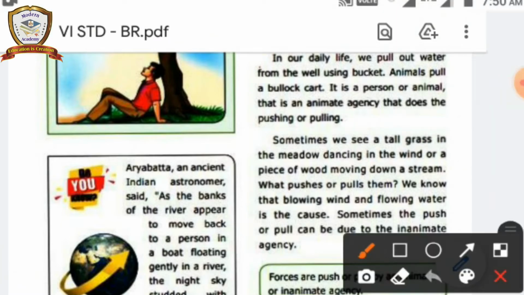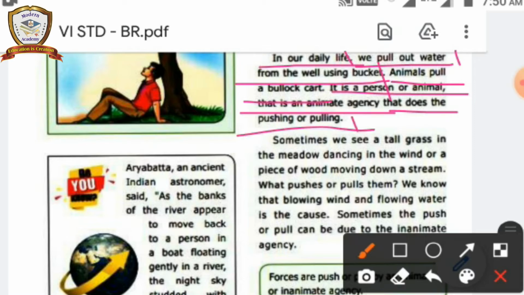In our daily life, we pull out water from the well using a bucket. Animals pull a bullock cart. It is a person or animal, that is, an animate agency, that does the pushing or pulling. Sometimes we see tall grass in the meadow dancing in the wind, or a piece of wood moving down a stream.